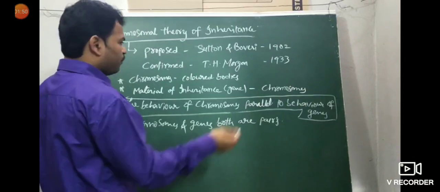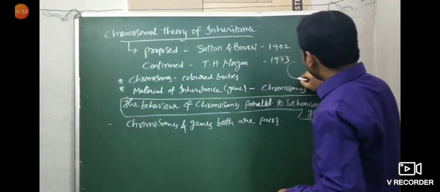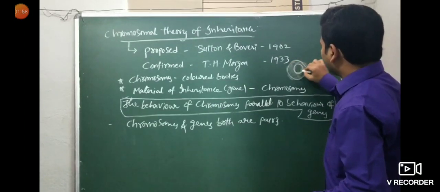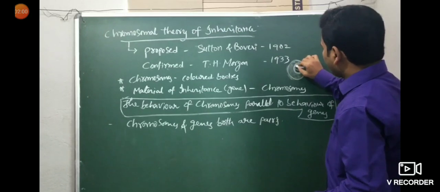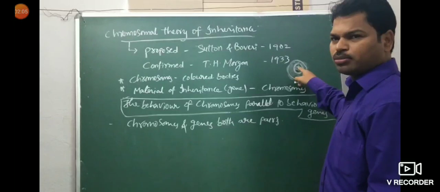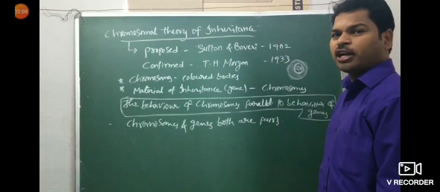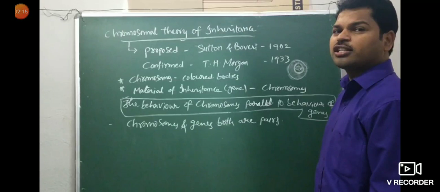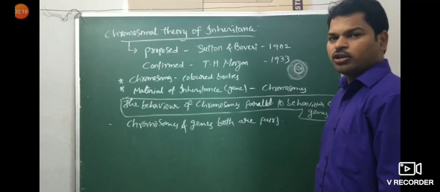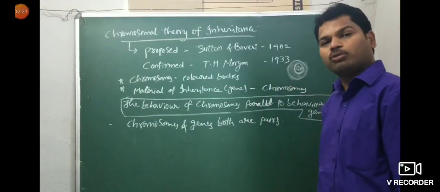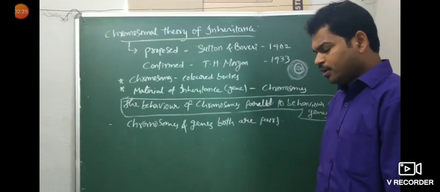For example, here I'll give that. This is nothing but a cell. Inside the cell, the nucleus is there. This is the nuclear membrane. Inside it there is chromatin material of chromosomes. The chromatin material condenses to form chromosomes. Chromatin has genetic material DNA; chromosome has genetic material DNA. DNA consists of genes, and a gene consists of alleles. So two alleles of a gene are present on homologous sites of the chromosomes. That is important.